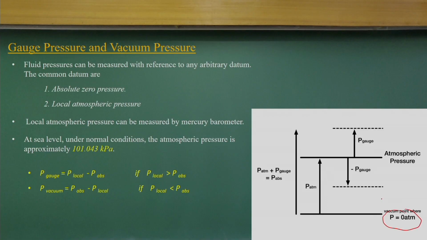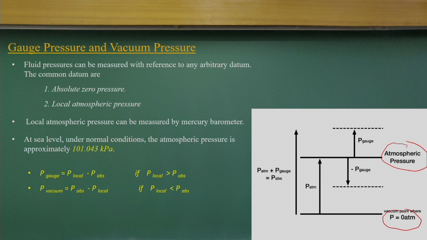It could be the absolute vacuum point where the pressure is equal to 0. Theoretically it is 0 pressure, you have a vacuum where the pressure is 0 and you are measuring from it. That is what we call absolute pressure. But in most cases, as you know, when you consider a fluid, all fluids have a surrounding of atmosphere.